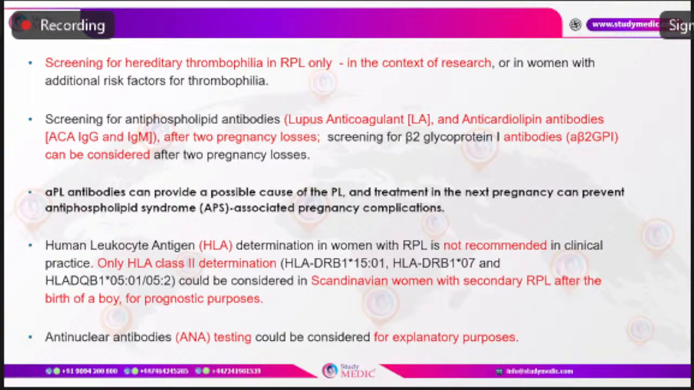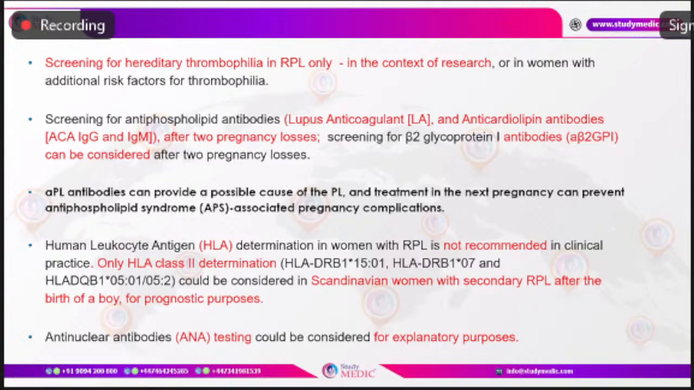Now, the next one is HLA, or human leukocyte antigen determination, in women with recurrent pregnancy loss. It is not recommended. It is recommended only in Scandinavian women after secondary recurrent pregnancy loss after the birth of a baby boy, and that too only for prognostic purposes. Now, what about antinuclear antibody testing with immunofluorescence? It is considered only for explanatory purposes.